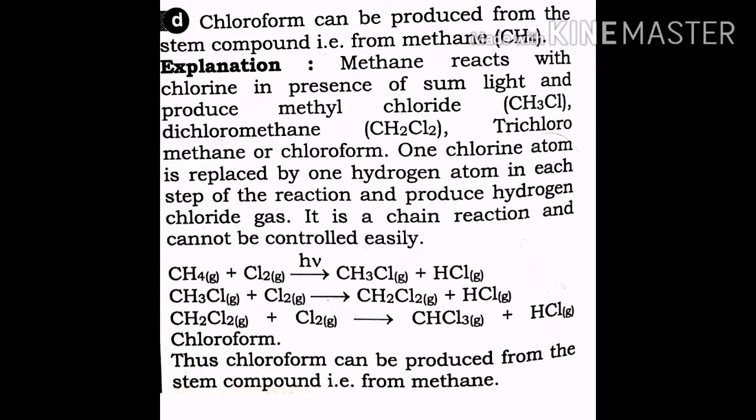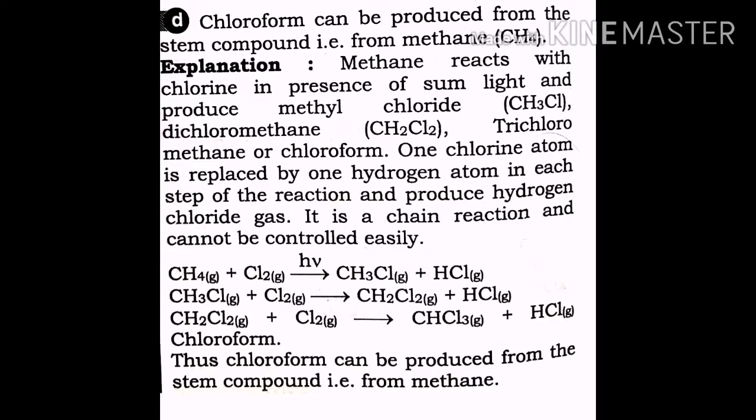The fourth question: chloroform can be produced from the stem compound CH4. Explanation: methane reacts with chlorine in the presence of UV light and produces methyl chloride, CH3Cl, and after that it will produce CH2Cl2, dichloromethane, then trichloromethane, and this trichloromethane is called chloroform. One chlorine atom replaces one hydrogen atom in each step of the reaction and produces hydrogen chloride gas. It is a chain reaction and cannot be controlled easily.